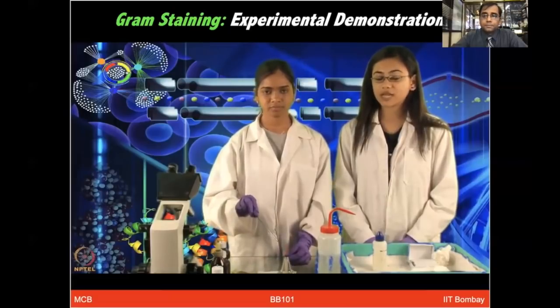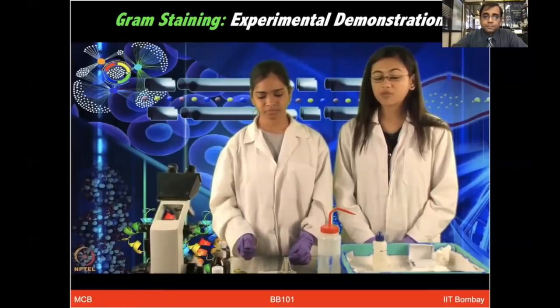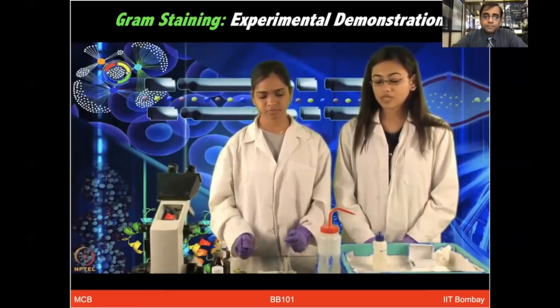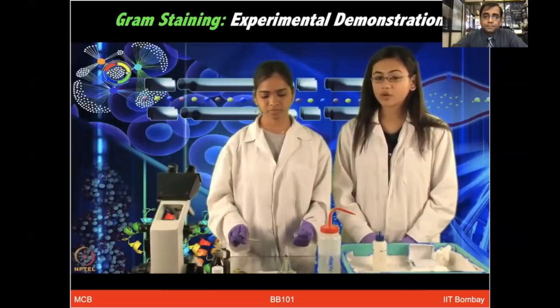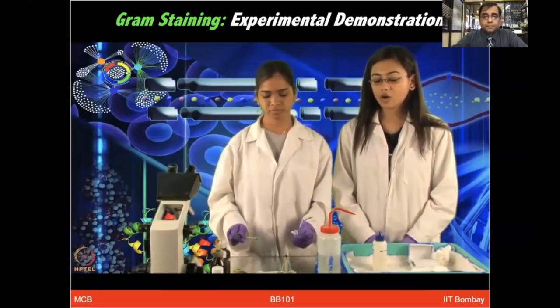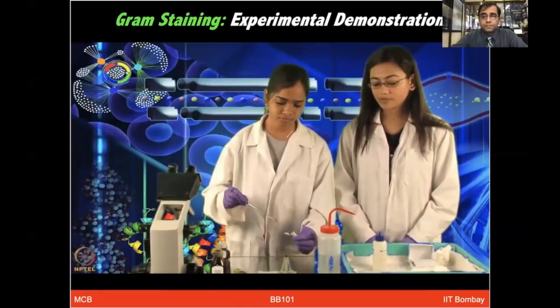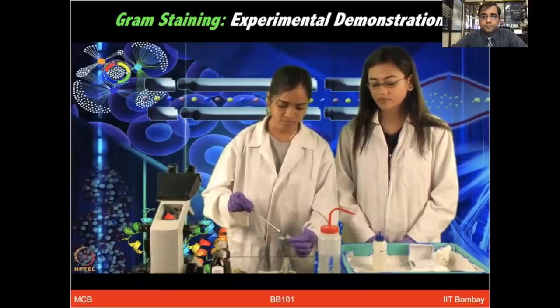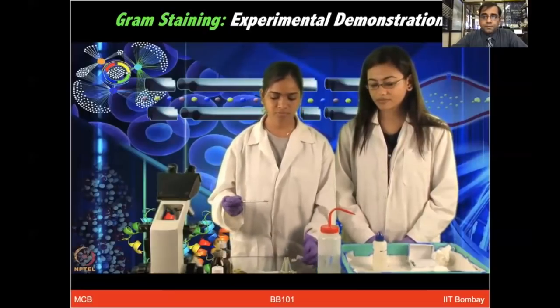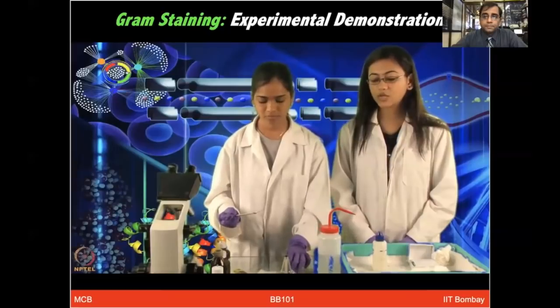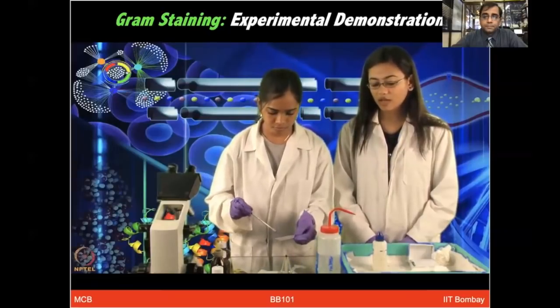First, we will sterilize this loop so that there is no contamination in the bacterial culture. We will let it cool so that the cells do not die, because if we dip the hot loop... We will take a loop full of culture and make the smear on the slide.